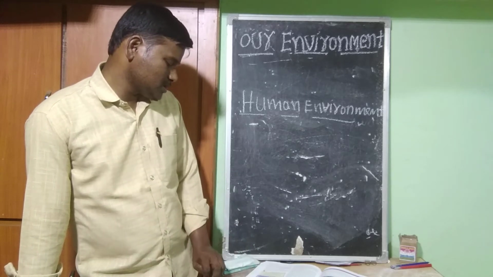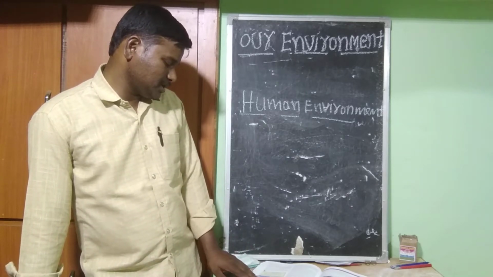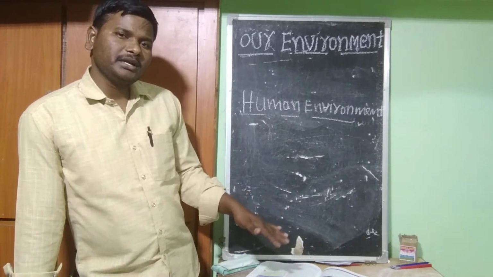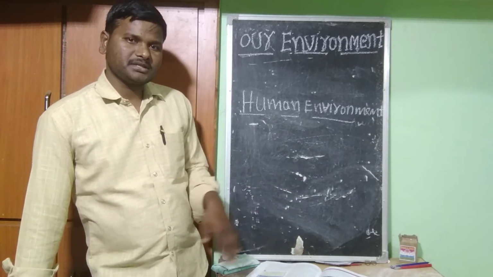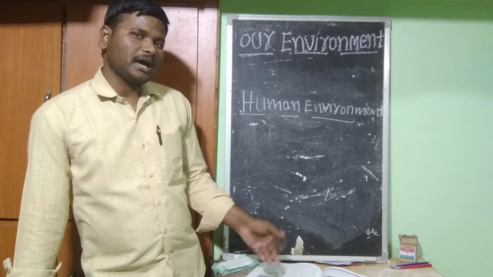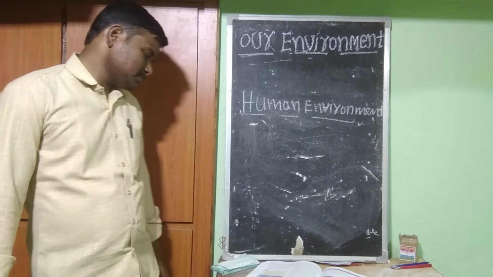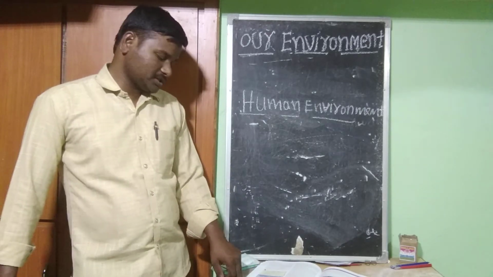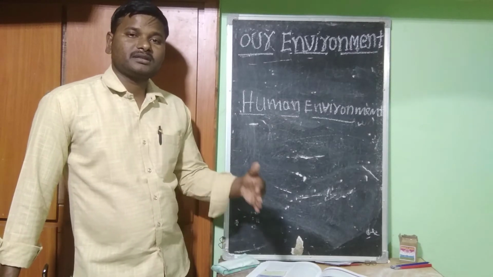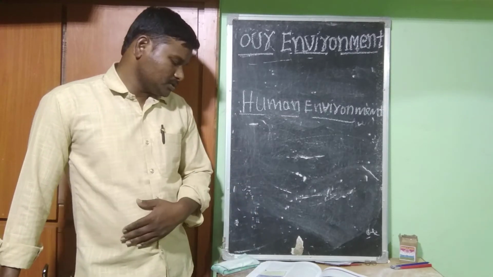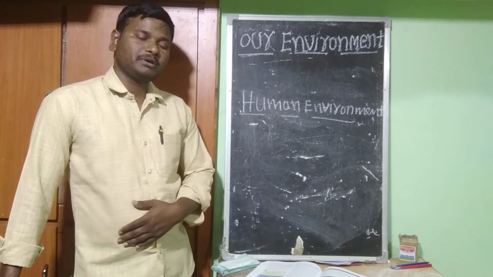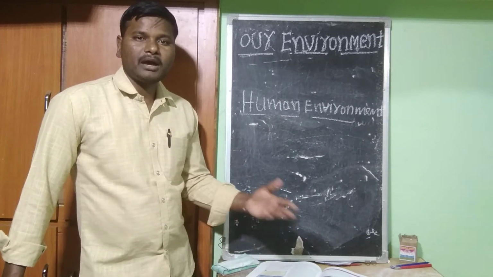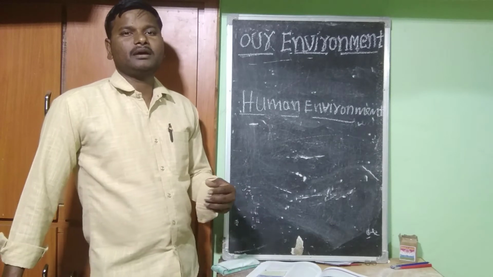So the human environment refers to everything created by man. What is created by man? Buildings, roads, and also bridges. These are all created by man, and also the activities of man. What are the activities of man? Mining, agriculture and manufacturing. So about this we are going to talk about the human environment, which refers to whatever is created by man and the activities of man.